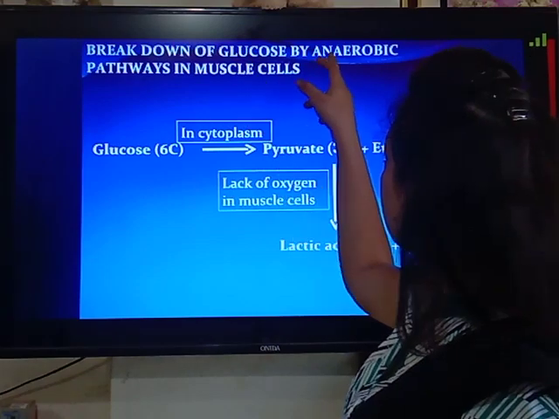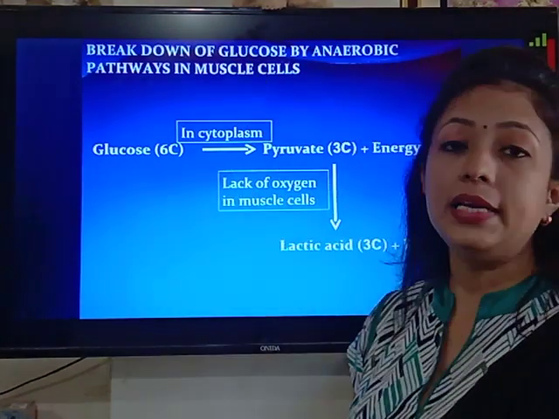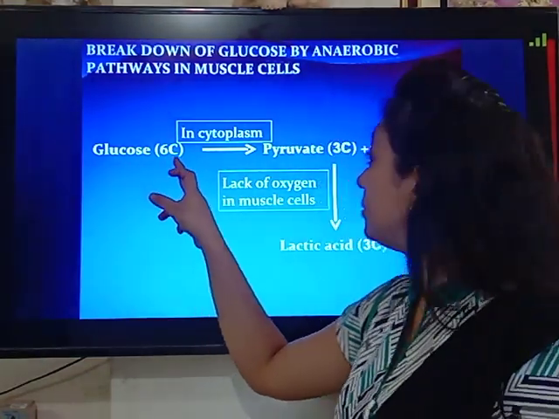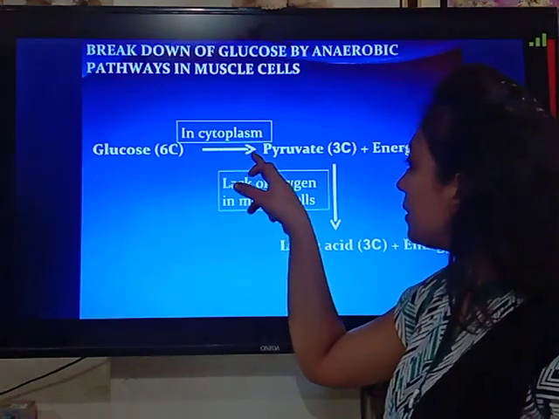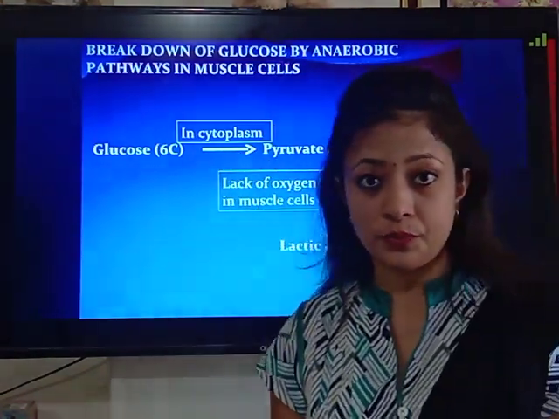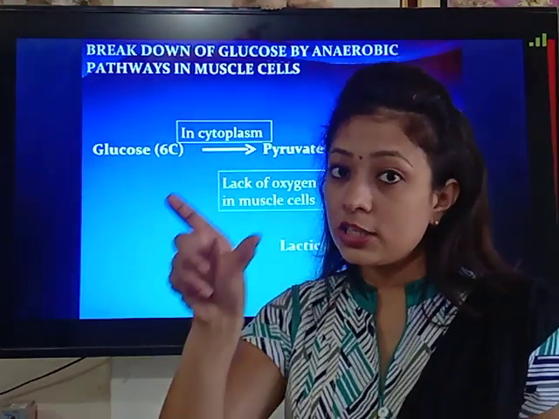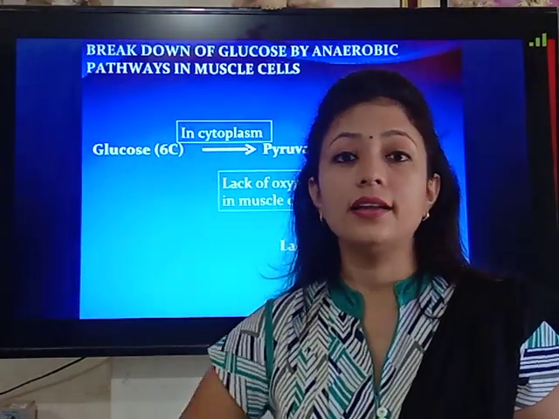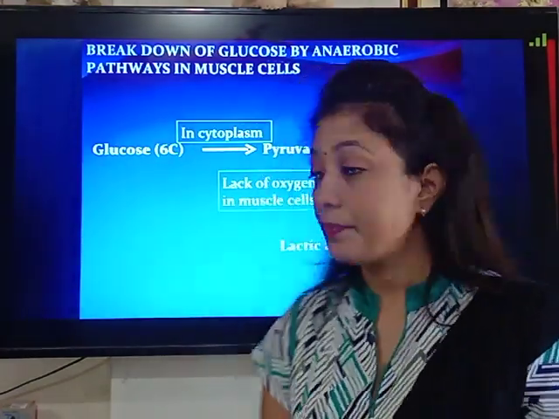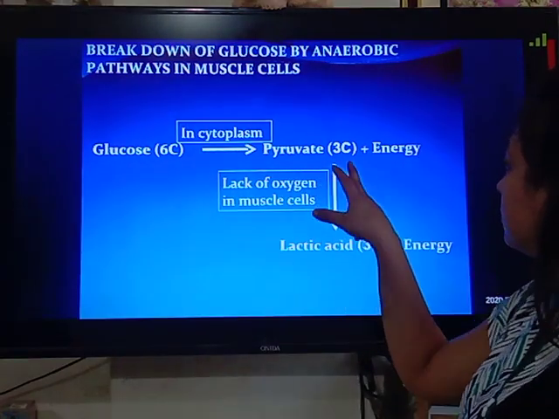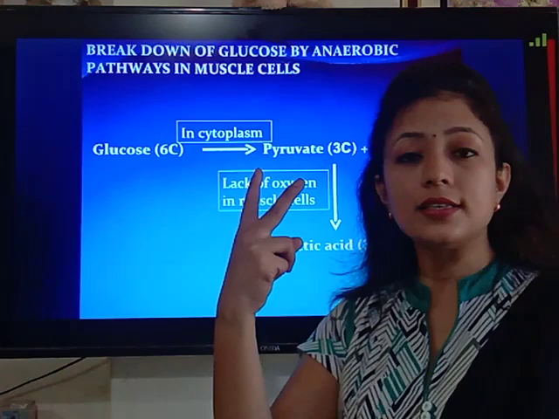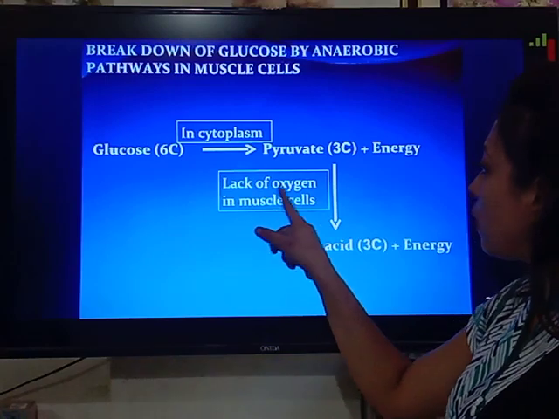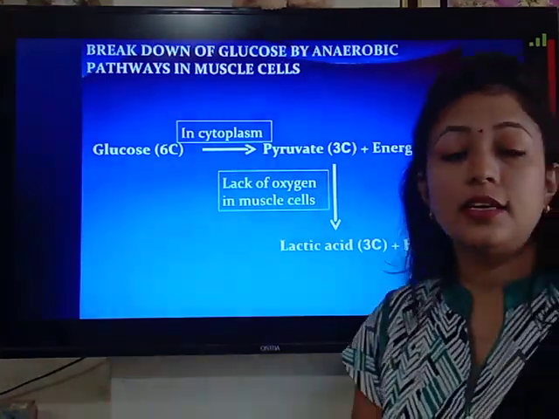So children, here is the complete anaerobic pathway reaction in our muscle cells. The glucose, that is a 6 carbon containing compound, in the cytoplasm breaks into pyruvate. As I told you, pyruvate is nothing but pyruvic acid. This process, conversion of glucose to pyruvate, happens in the cytoplasm of the cell, and this process is called glycolysis. The conversion of glucose to pyruvate, children, produces 2 ATPs. And now this pyruvate, in the cytoplasm itself, in the lack of oxygen, gives lactic acid.